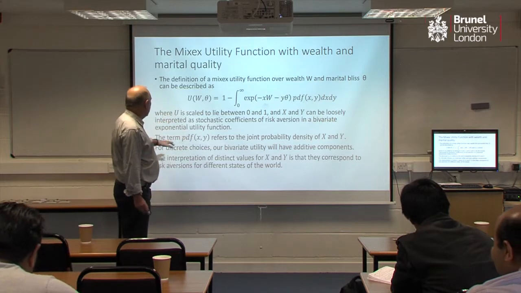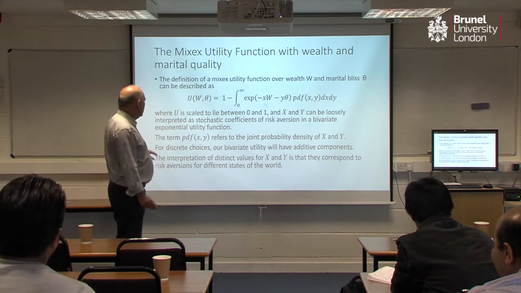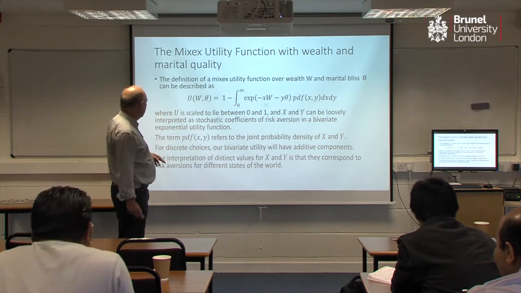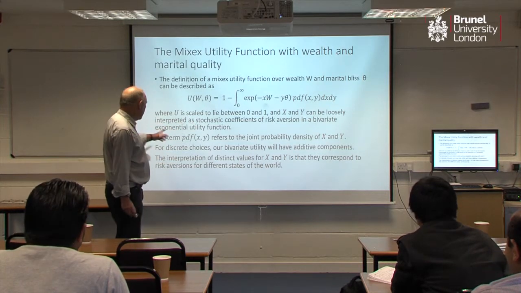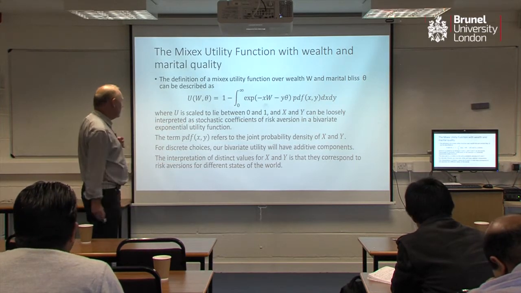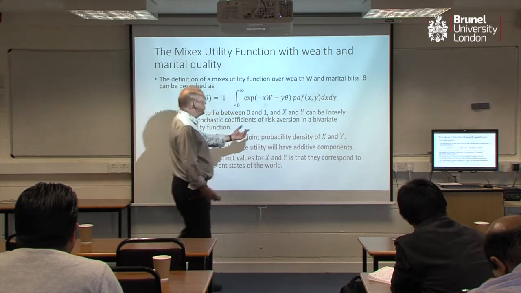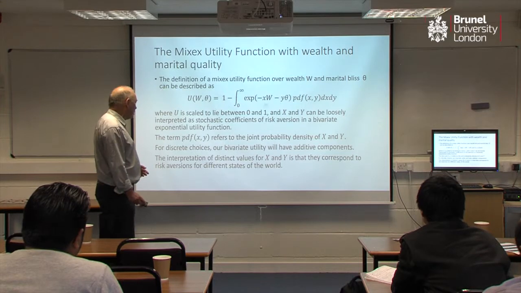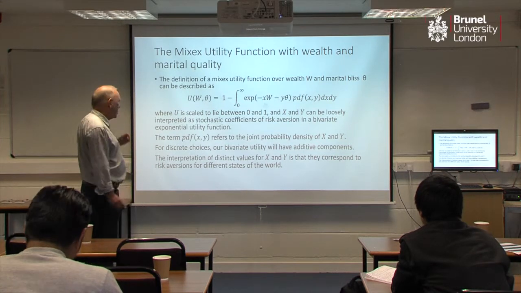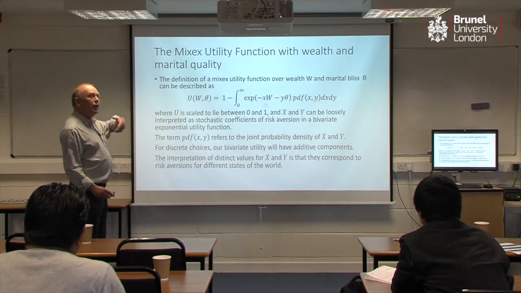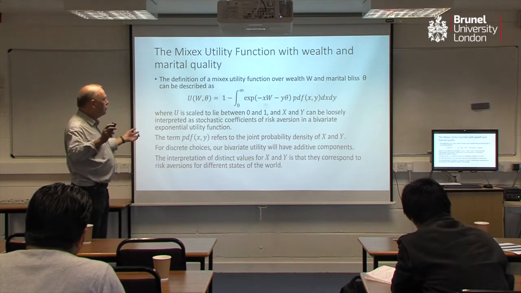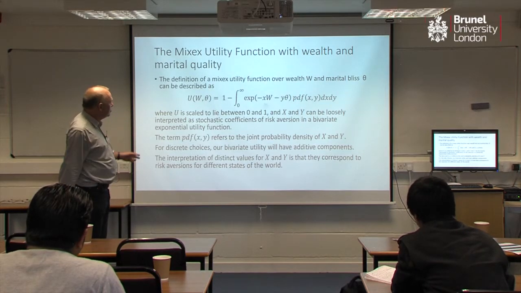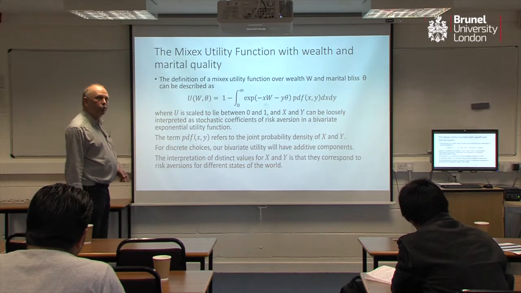U scaled here. As I said, x and y can be loosely interpreted as stochastic coefficients of risk aversion in a bivariate exponential utility. PDF xy is just the PDF of the risk aversions. It can be discrete, and in the examples we look at, it is discrete. Okay, so that preference for choosing good-bad alternatives essentially gives you that utility function. I have to say it's not an obvious result.